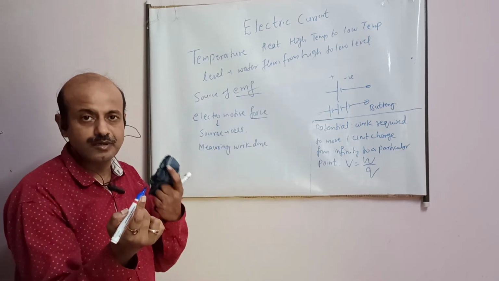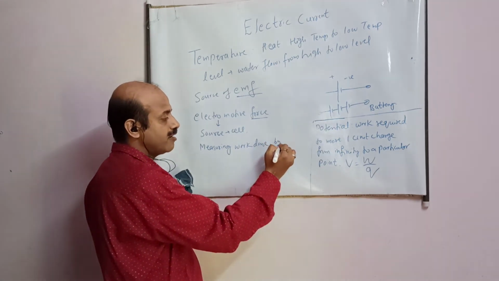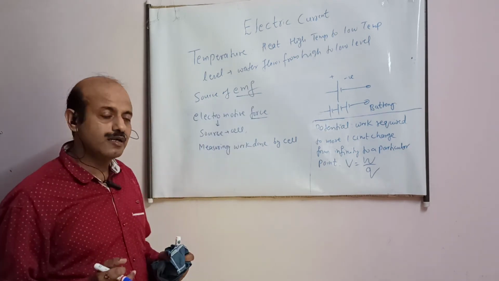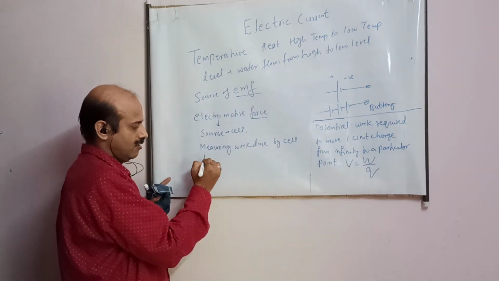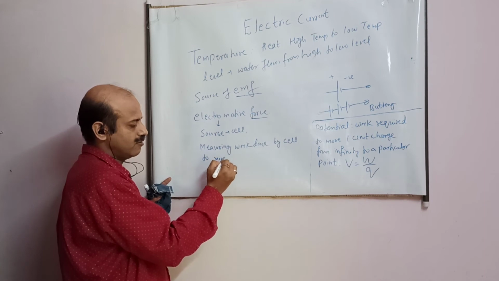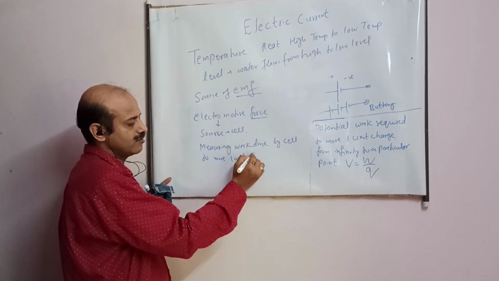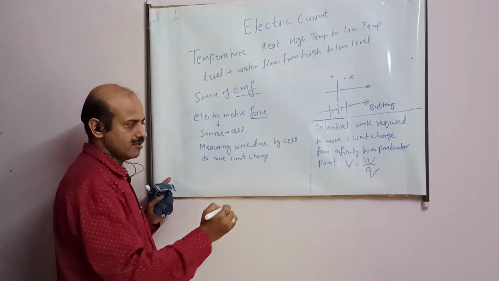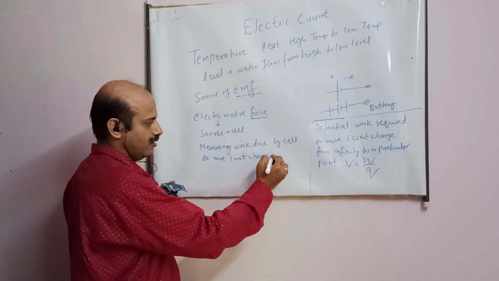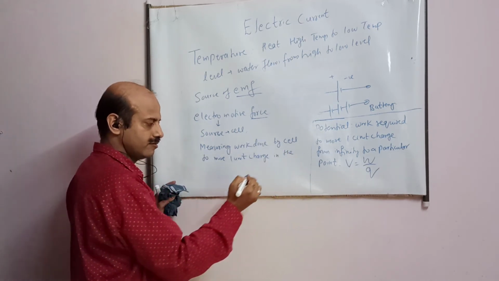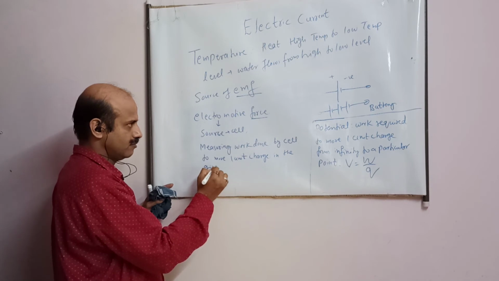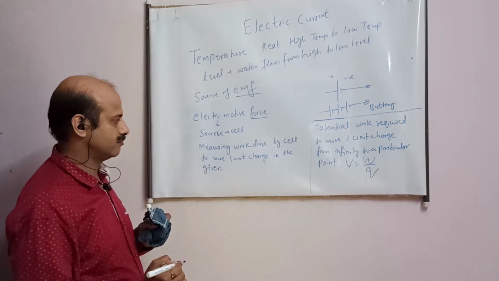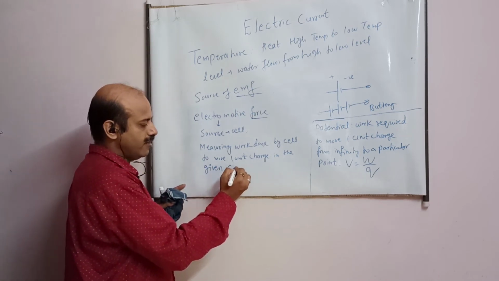Which work? It is the work done by battery or cell. Remember, I am explaining EMF. It is the work done by battery or cell to move one unit charge in the given electrical circuit.